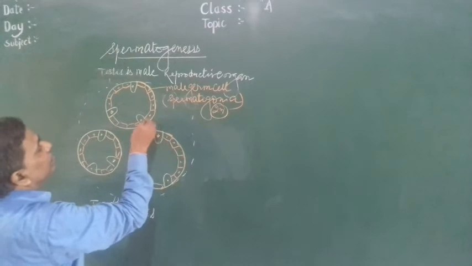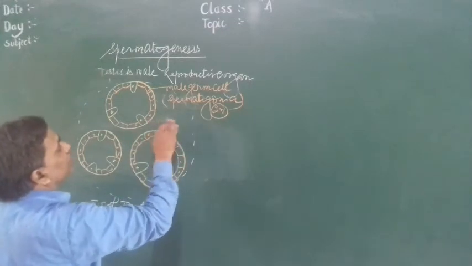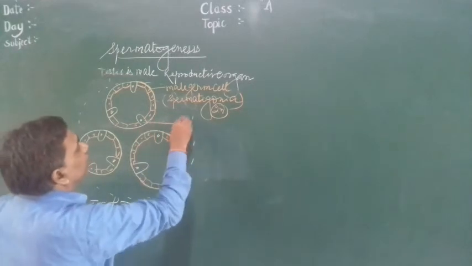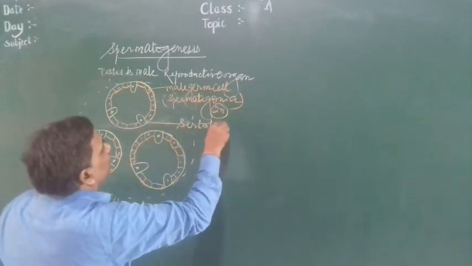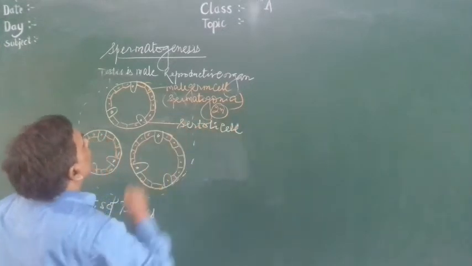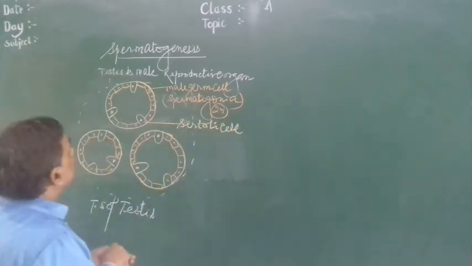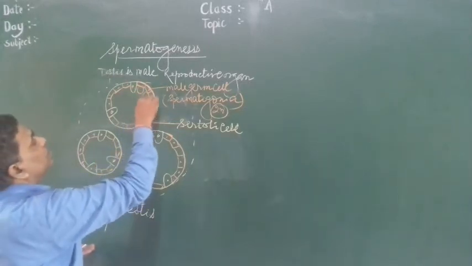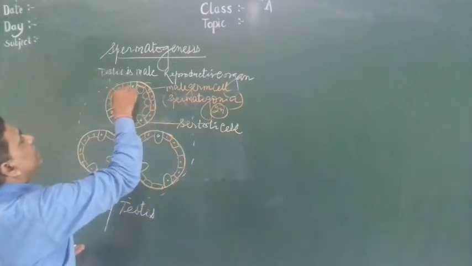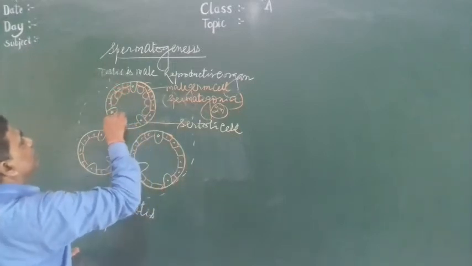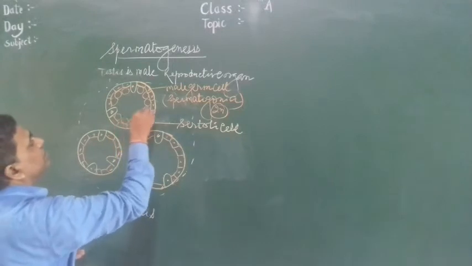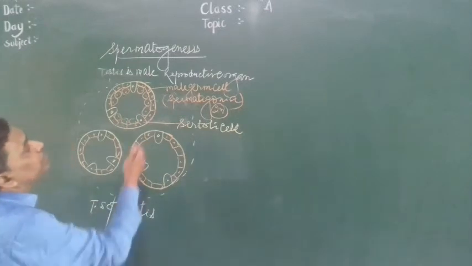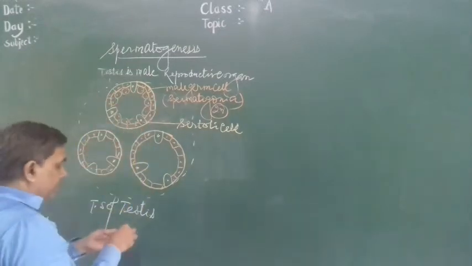These are called Sertoli cells. And here this undergoes mitosis division. When it undergoes mitosis division, it produces a large number of spermatogonia.